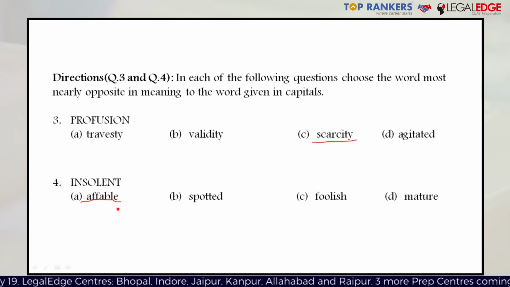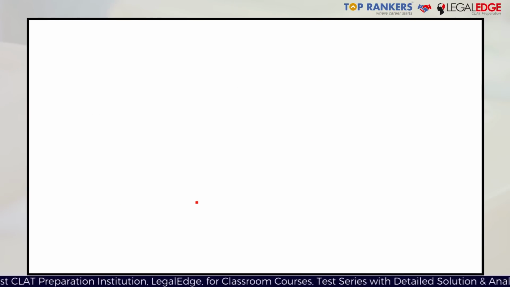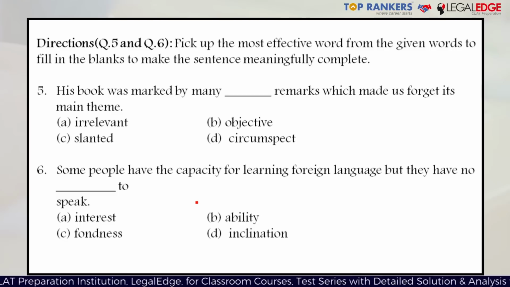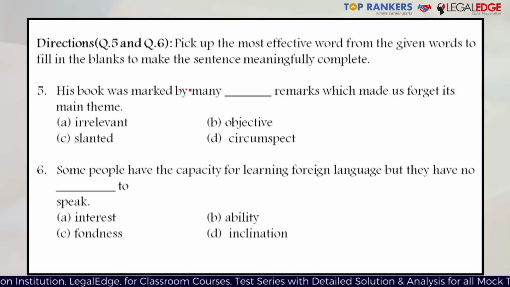So definitely, such a person is not going to be someone who is going to be extremely rude. The rest of the three options are pretty self-explanatory, I suppose. All right, moving on to the next question.